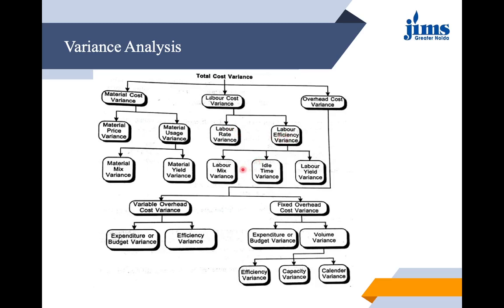Labor efficiency can further be subdivided into three parts: labor mix, that is what variety and what level of labor is being utilized, then idle time labor variance and labor yield variance. Under overhead variances, we have two parts, that is variable overhead cost variance and fixed overhead cost variance. Variable overhead cost variance is further subdivided into two parts, that is expenditure or budget variance and efficiency variance, whereas fixed overhead cost variance is subdivided into expenditure or budget variance and volume variance, and volume variance is further subdivided as efficiency, capacity, and calendar variance. Let us see further.